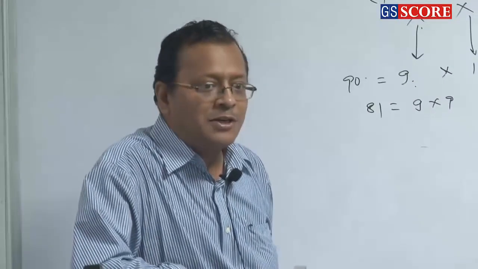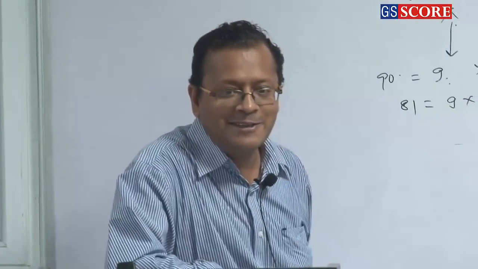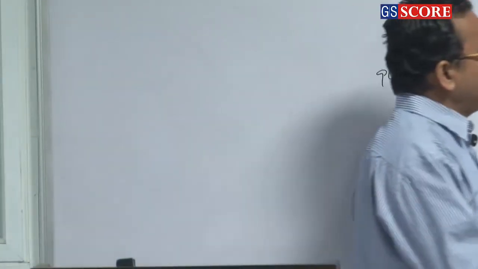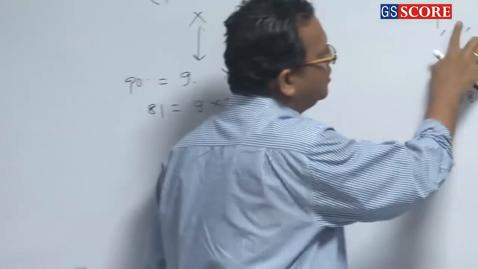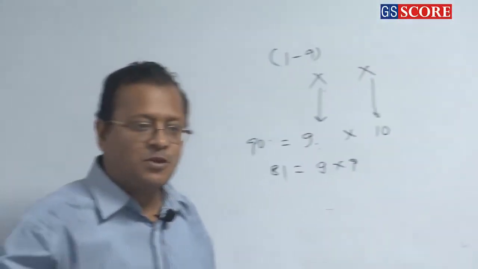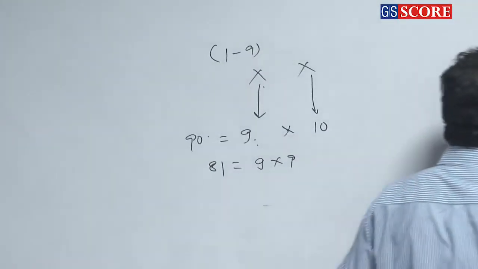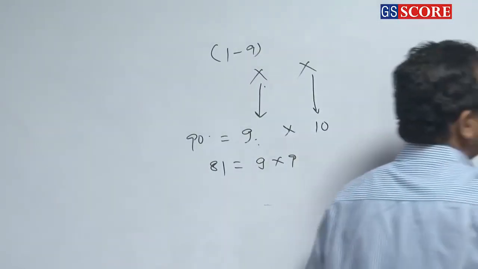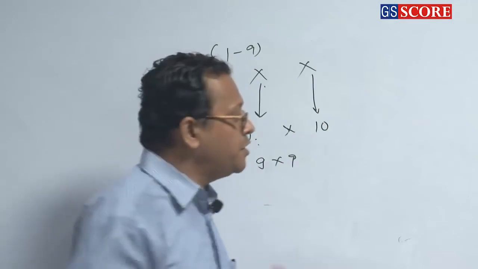Now confusion arises when instead of 2, I use 0. And then I ask you the question, how many 3-digit even numbers can be formed?